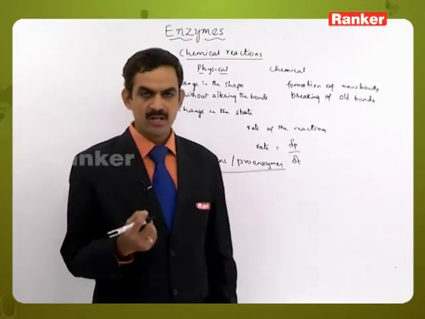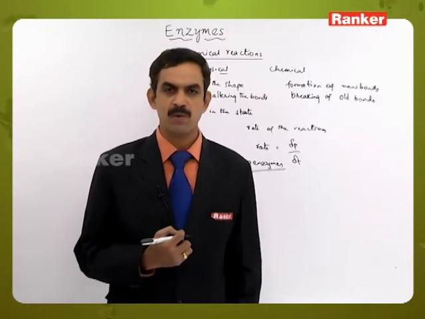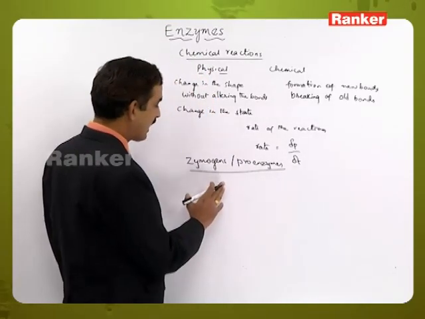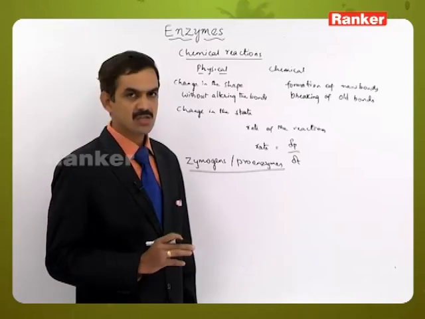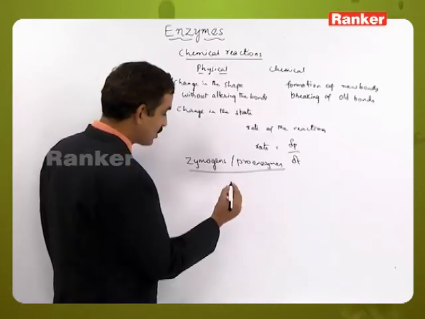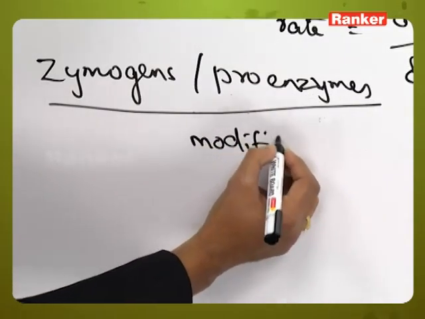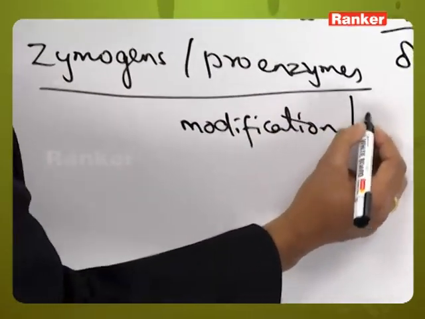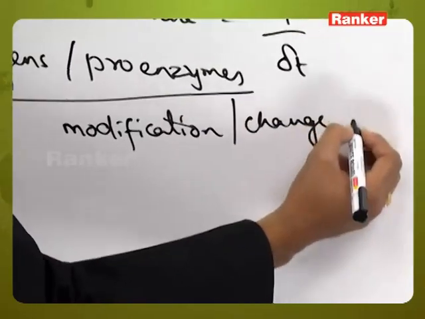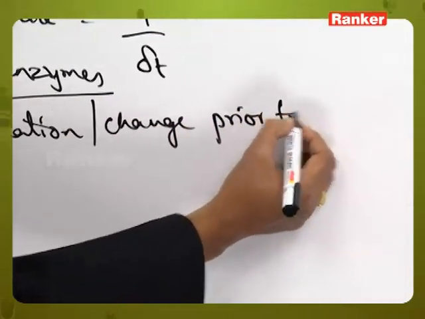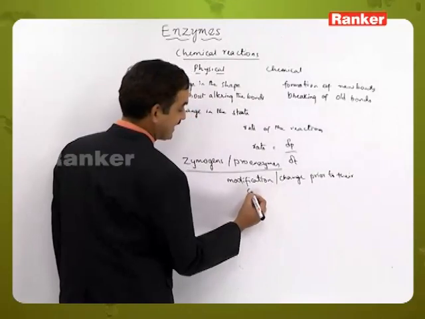Without undergoing such modifications, they can't participate in the reactions. Such enzymes are called zymogens or proenzymes. So these undergo some sort of modification or change prior to their catalytic property.